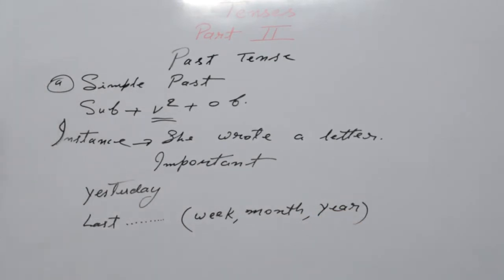And see here, dot, dot, dot, blank space, ago. So what do you have to write here? 2 days ago, 3 days ago, 10 days ago, 4 weeks ago, 3 weeks ago, or 2 months ago, 5 months ago, 10 months ago, 3 years ago, 4 years ago.